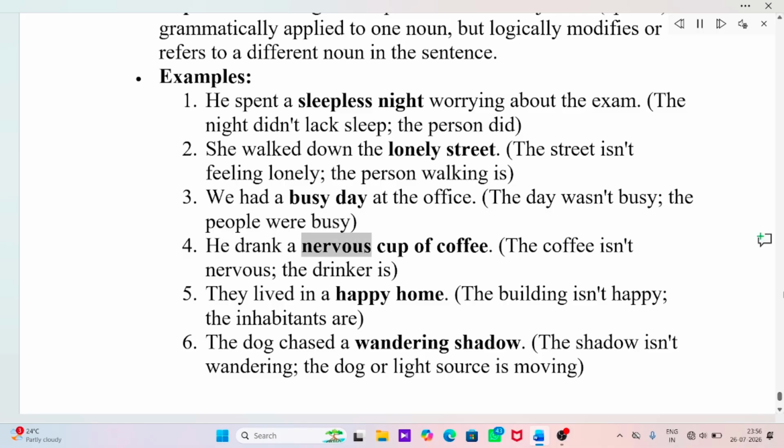He drank a nervous cup of coffee. The coffee isn't nervous, the drinker is. They lived in a happy home. The building isn't happy, the inhabitants are. The dog chased a wandering shadow. The shadow isn't wandering, the dog or light source is moving.